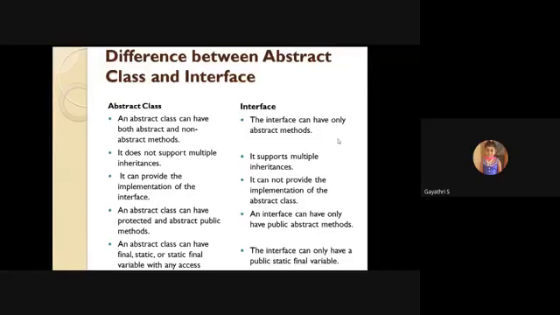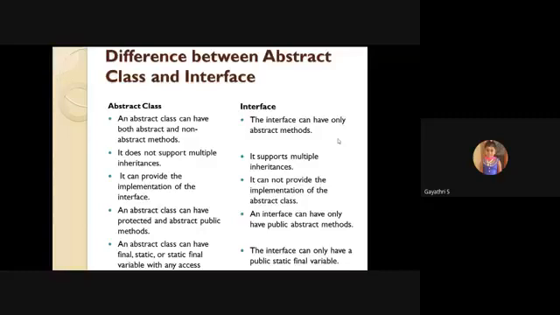And the third point: it can provide the implementation of the interface. See here, this third point is a placement-related question. It can provide the implementation of the interface, which means an abstract class can implement another interface.